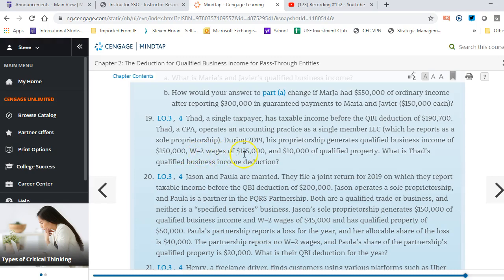I have to look at the W-2 wages of $125,000, and part of the rules is there's a 50% limit on what we're allowed to use. So we can use half of his $125,000, which gets us to $62,500. That amount will exceed the other QBI deduction computation, so we don't have to worry about that.